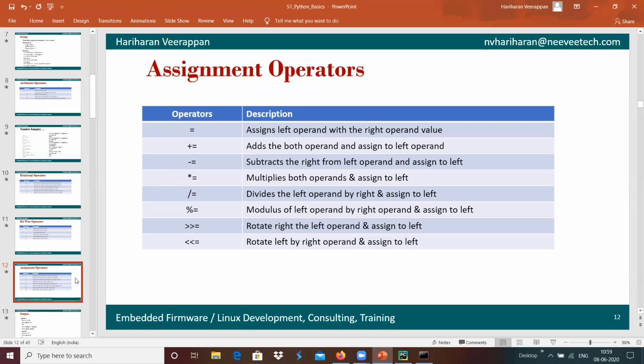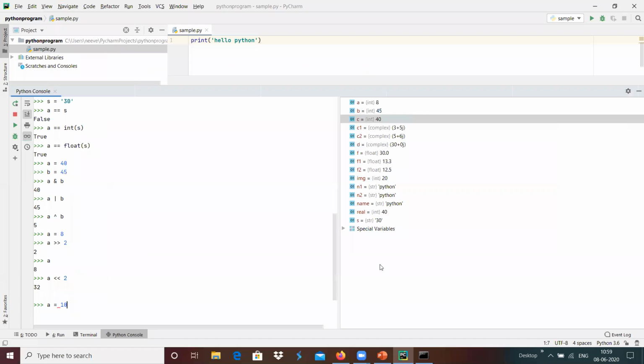Assignment operators provide assigning the right operand to the left variable, and we have seen, for example, a equals 10, which is assigning the right operand to the left variable, basically, which is an assignment operator.